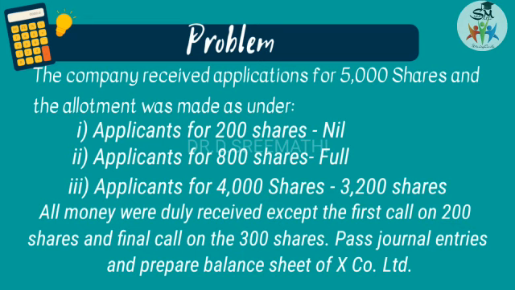Okay, and then see, all monies were duly received except the first call on 200 shares and the final call on 300 shares. So here the final call is only the second call. Pass journal entries and prepare a balance sheet of X Company Limited.